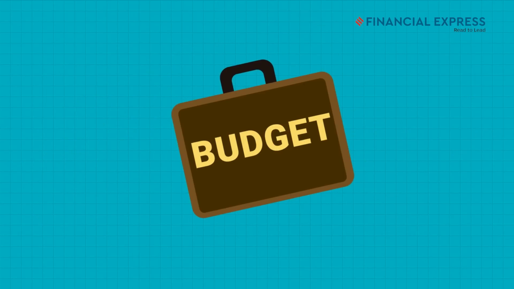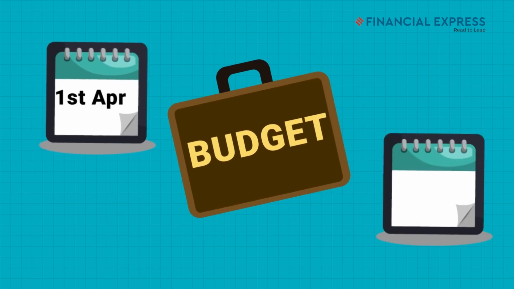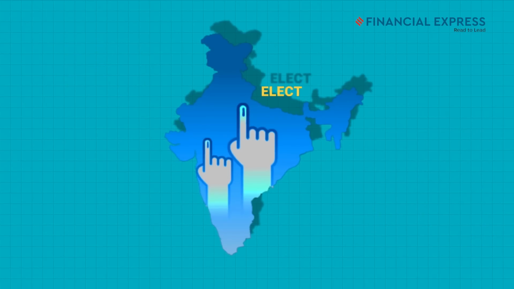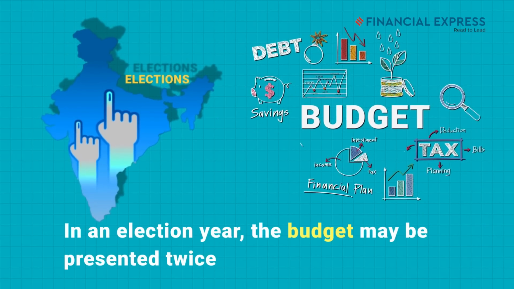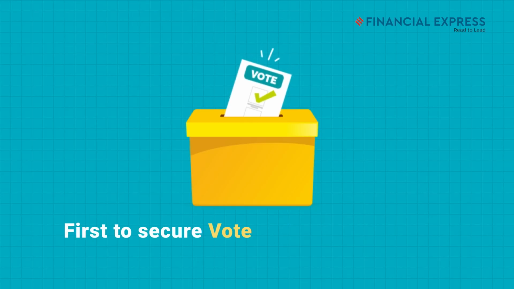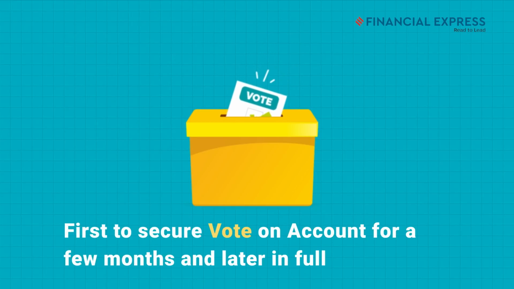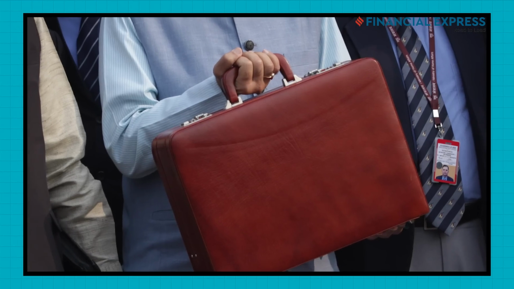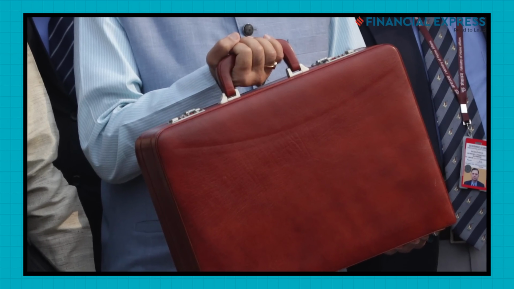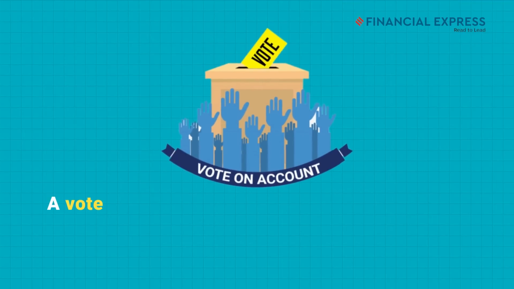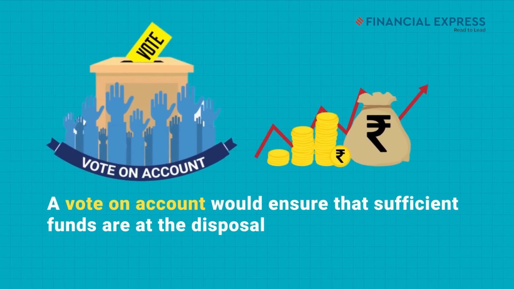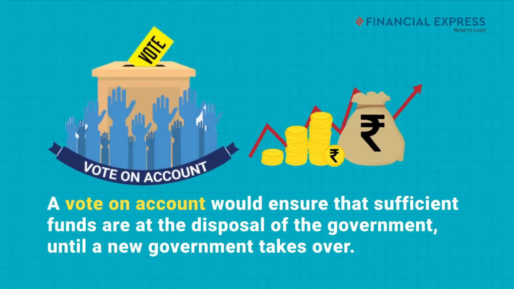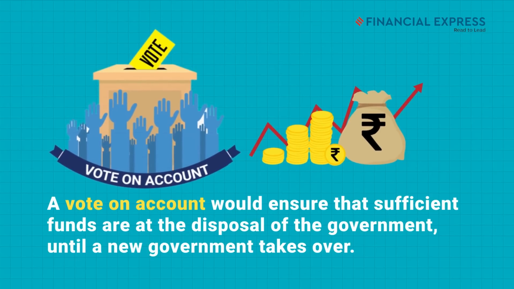Unlike a calendar year, the budget is presented for financial year that runs from 1st of April to 31st of March. In an election year, the budget may be presented twice, first to secure vote on account for a few months and later in full. Since the government of the day would not have enough time in hand to vote for a full budget before commencement of the new financial year, a vote on account would ensure that sufficient funds are at the disposal of the government to allow it to run the administration of the country until a new government takes over.